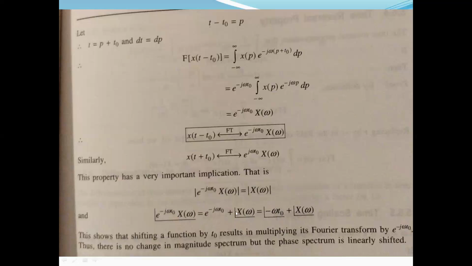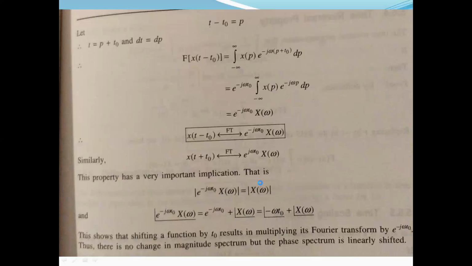Hence from this what you understand is time shifting of a function results in multiplying the Fourier transform by an exponential function, but there is no change in the magnitude spectrum, but the phase spectrum is being linearly shifted.